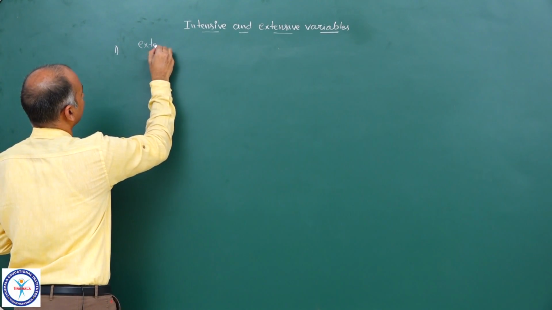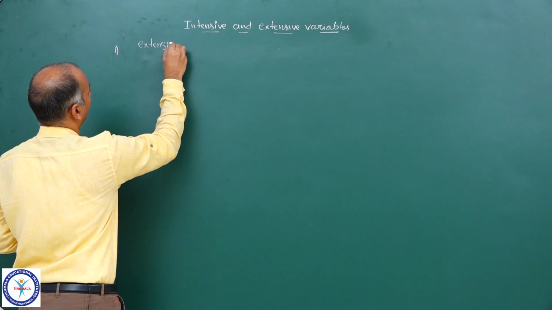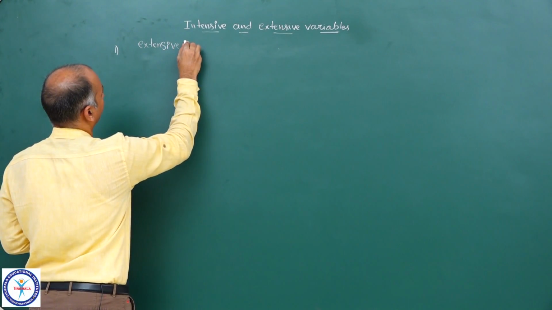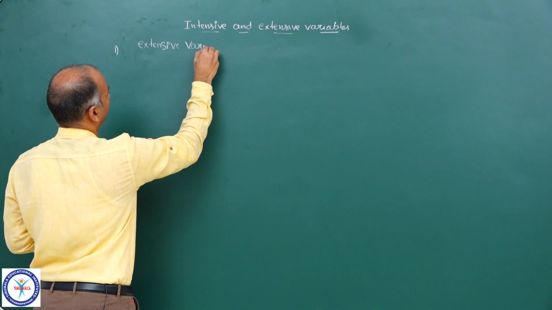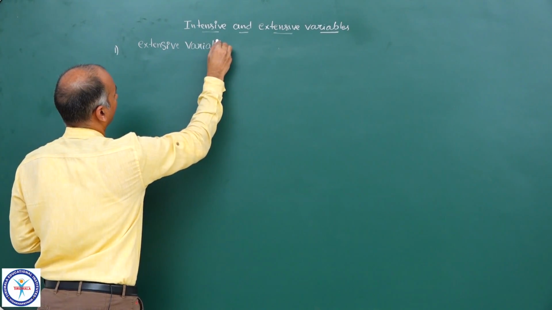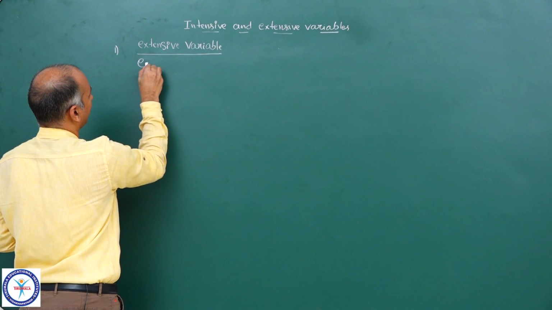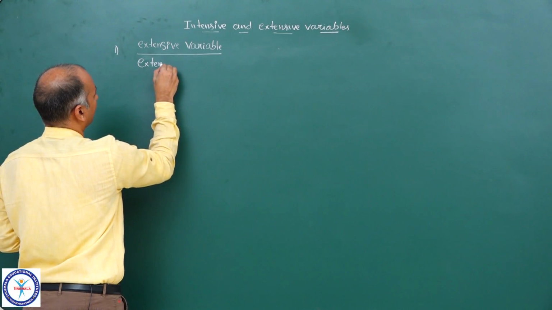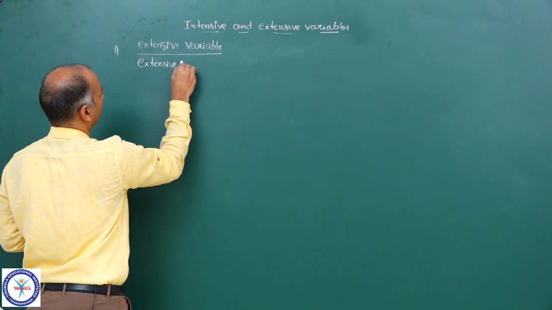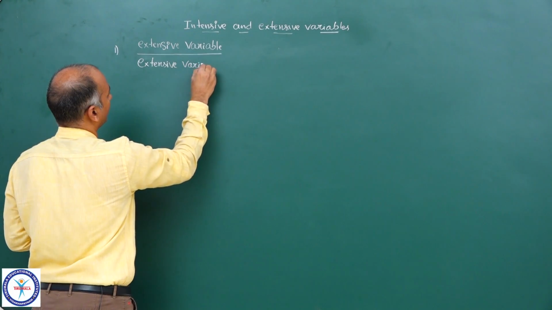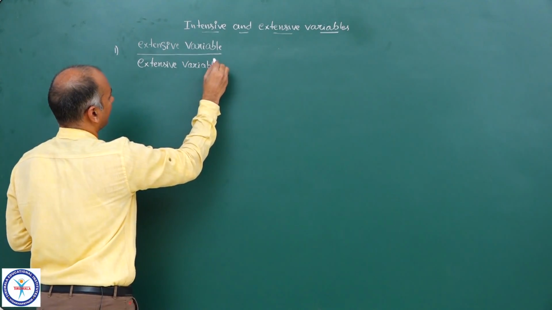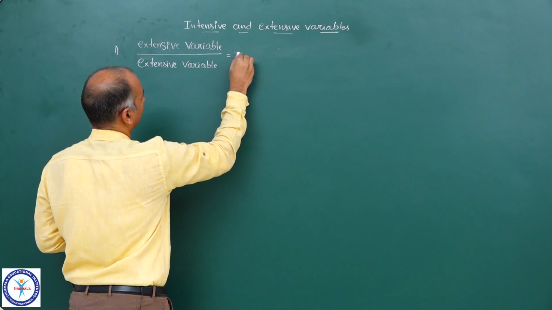So one extensive variable upon another extensive variable is equal to an intensive variable.